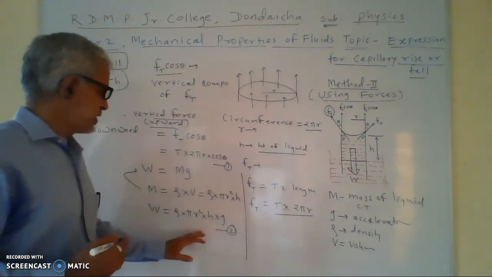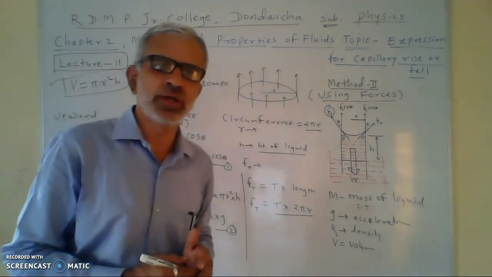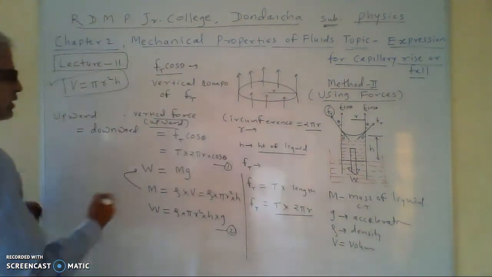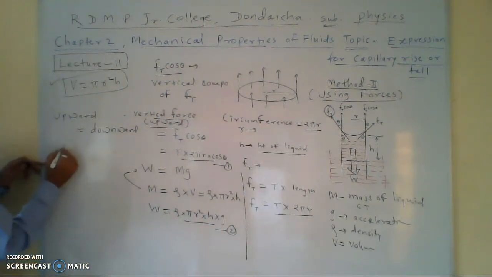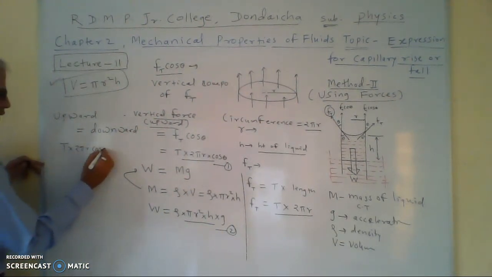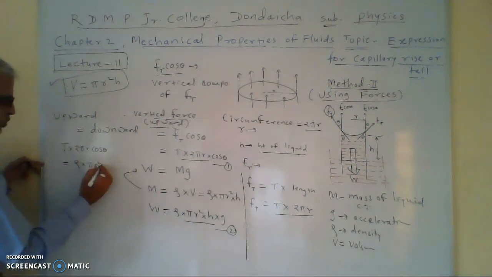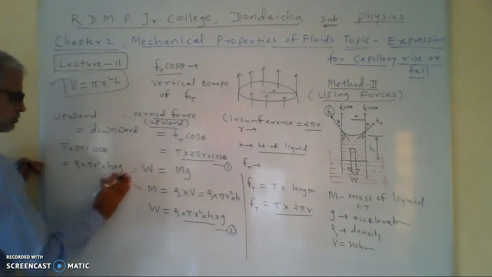Force in downward direction is force due to weight. So we can equate equation 1 and equation 2. So T into 2 pi r cos theta equal to rho into pi r square into h into g.